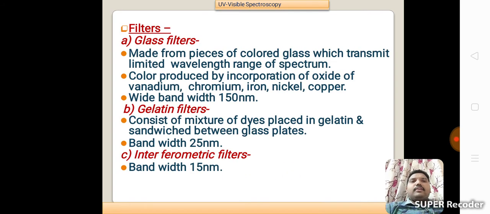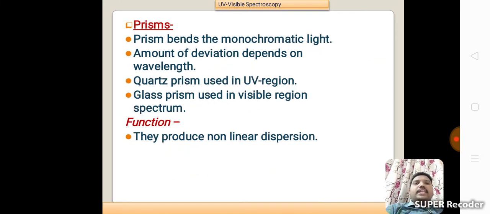Filters: glass filters are made from pieces of colored glass which transmit a limited wavelength range of the spectrum. The color is produced by incorporation of oxides of vanadium, chromium, iron, nickel, copper. The bandwidth is about 150 nanometers. Gelatin filters consist of a mixture of dyes placed in gelatin and sandwiched between glass plates, with a bandwidth of 25 nanometers. Interferometric filters have a bandwidth of 15 nanometers.